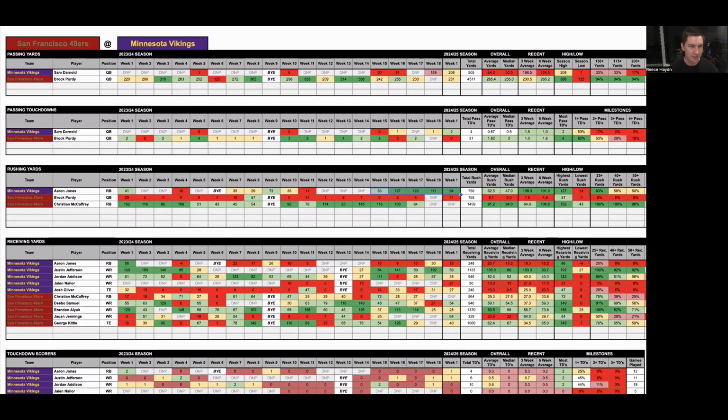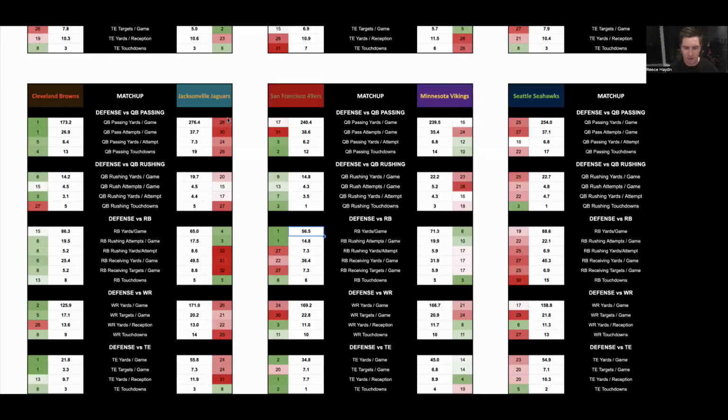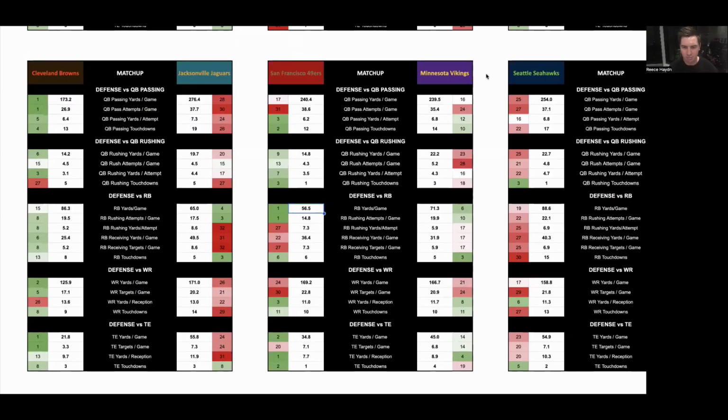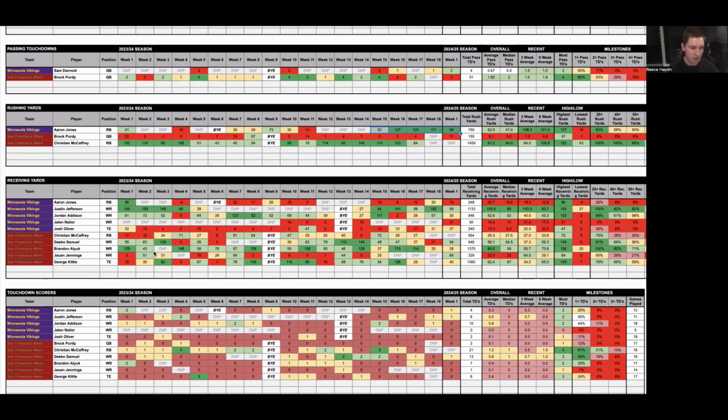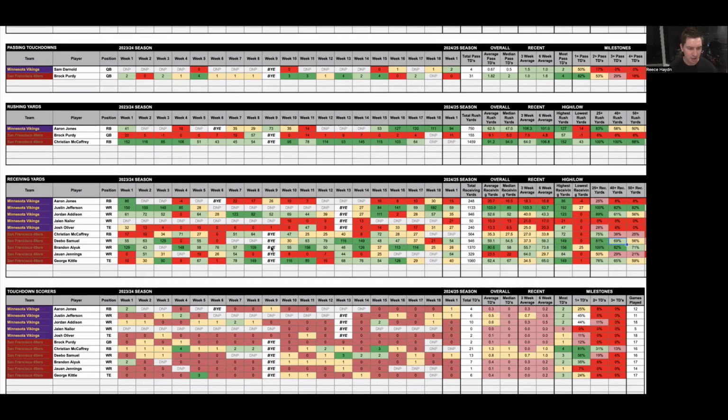And I also like Deebo Samuel to have a big game here. Minnesota don't defend wide receivers very well at all, and he's playing in really good form. Had 54 yards in week 1, and overall on the season had 25 plus receiving yards in 81% of games and 40 plus in 69%.